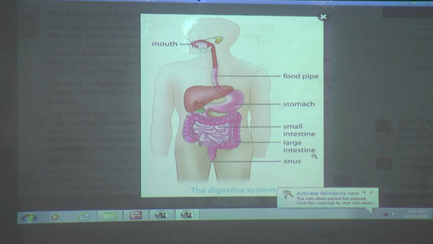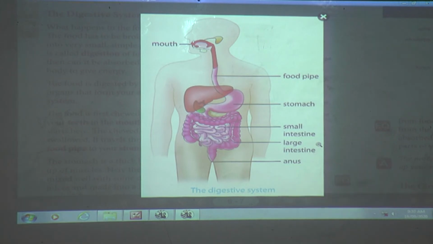Exactly, a part of digestion takes place here. The mashed food is then sent to the small intestine.